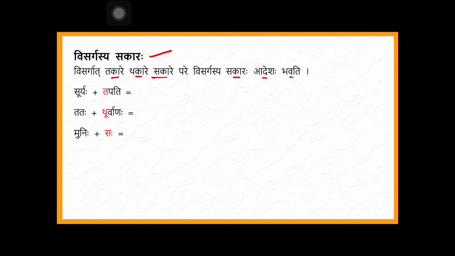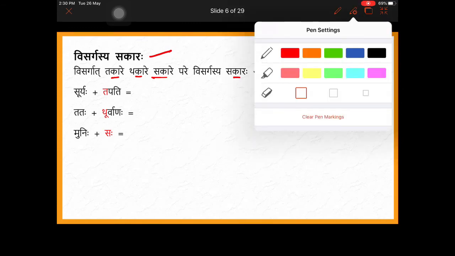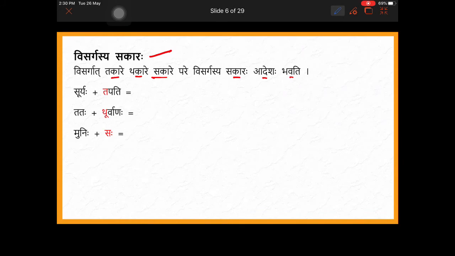Suryaha tapati. Where is the visarga here? After ya there is a visarga, right? Then which letter is there after visarga? Ta is there.